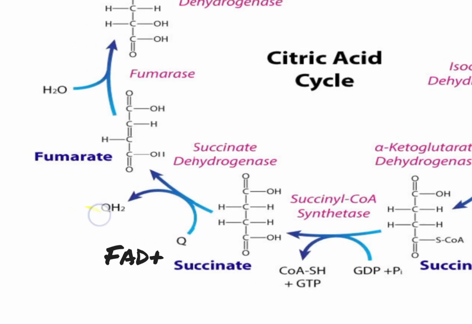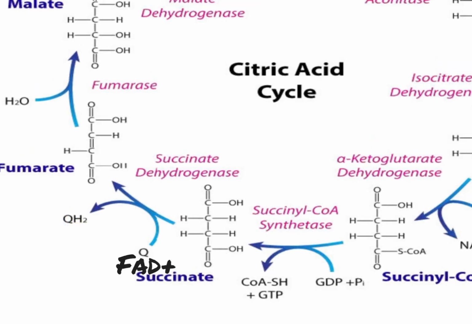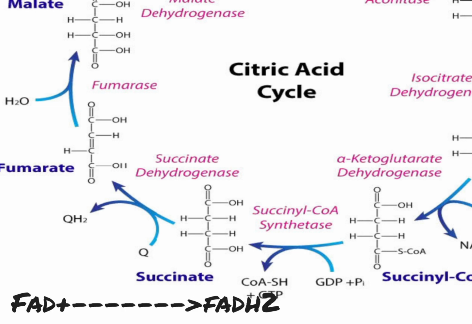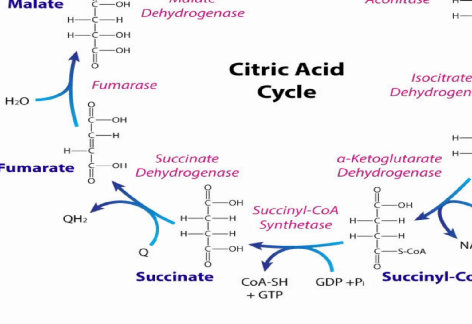Here we are representing it as Q, which becomes reduced to QH2. In some books you'll find it being called FAD. So we usually see FAD being converted to reduced FAD, or FADH2. So succinate to fumarate releases protons which are used for synthesis of FADH2.